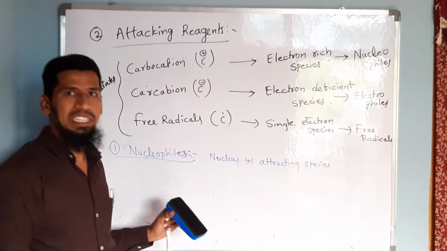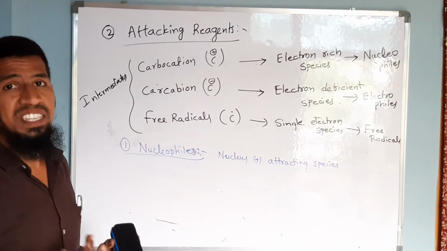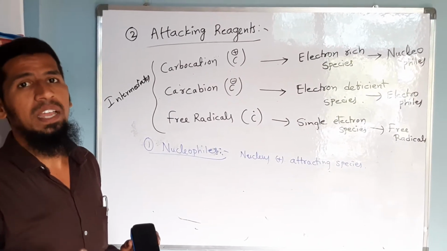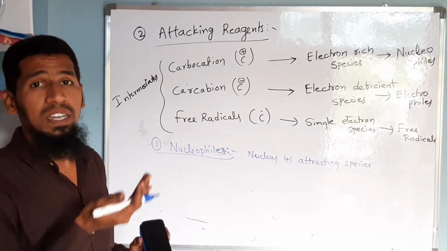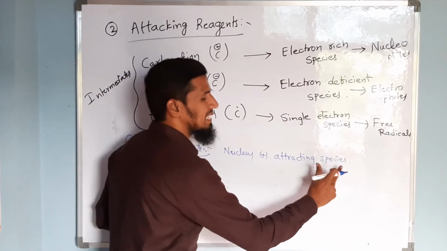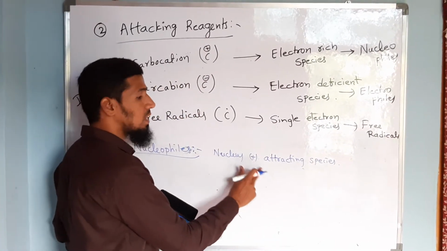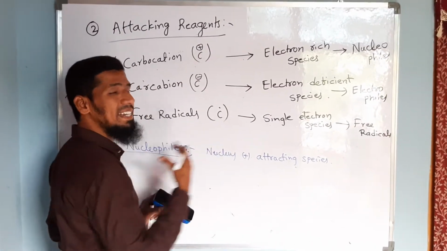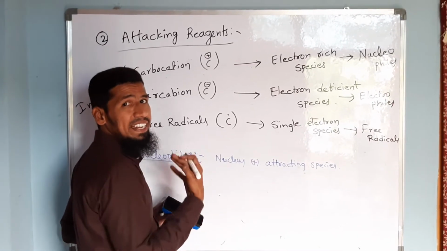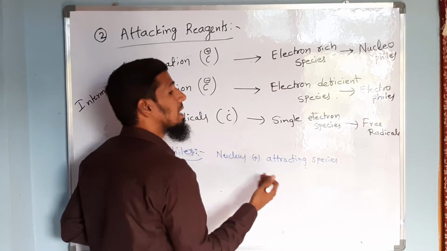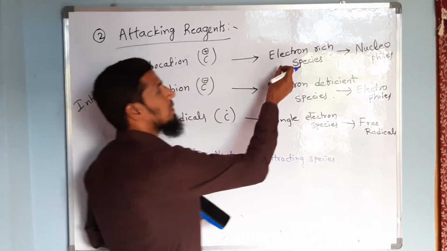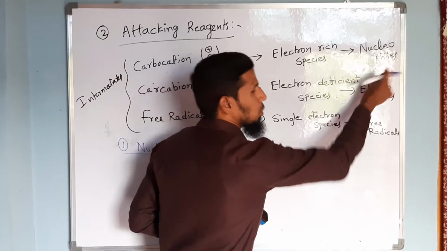Nucleus attracting means we know nucleus is positively charged. We already discussed the properties of nucleus and who discovered nucleus in our atomic structure chapter. So now nucleus attracting species, nucleus charge is positive. So since these species are attracted towards nucleus, what do you mean by that? Since nucleus is positive charge, they are attracted towards positive charge, means they are negatively charged species or electron rich species you can consider. So that's why electron rich species are nothing but nucleophiles.